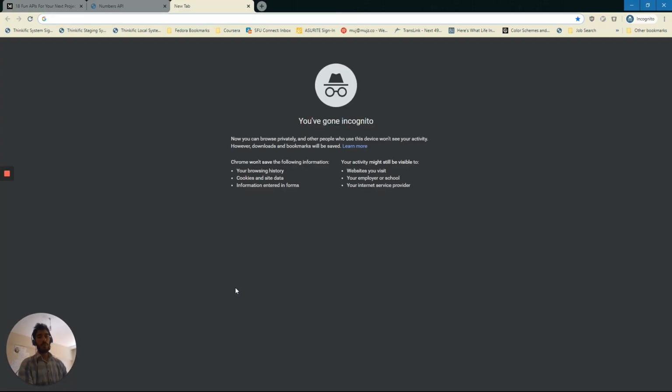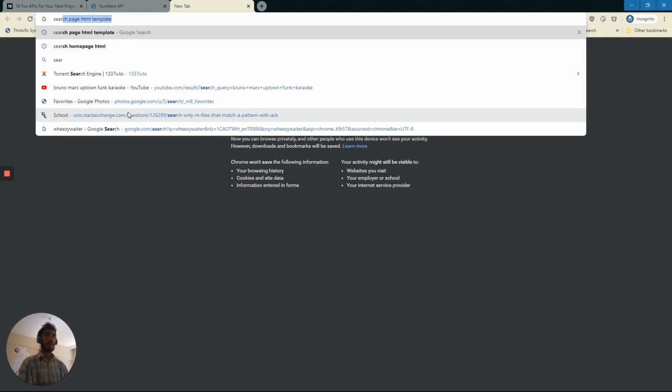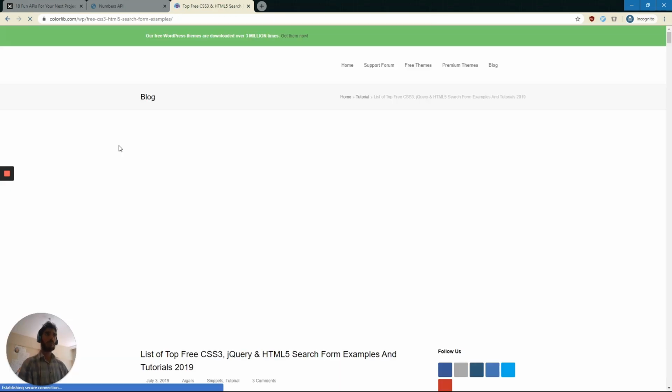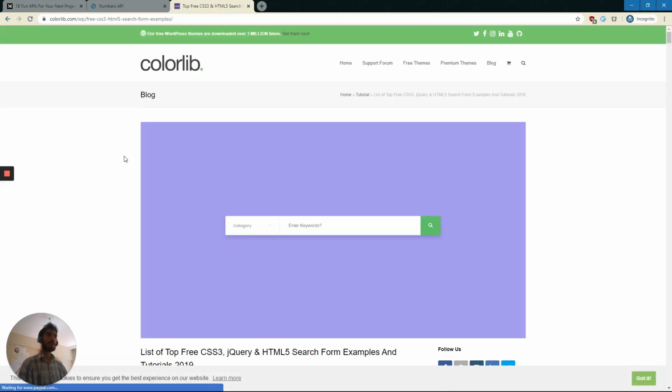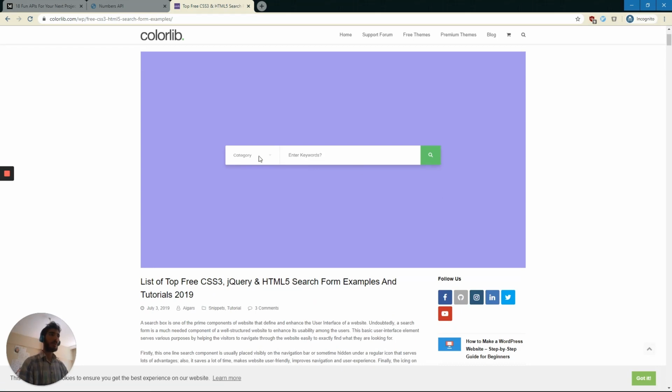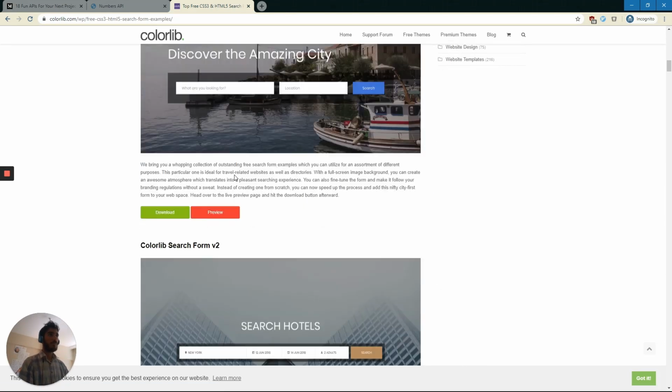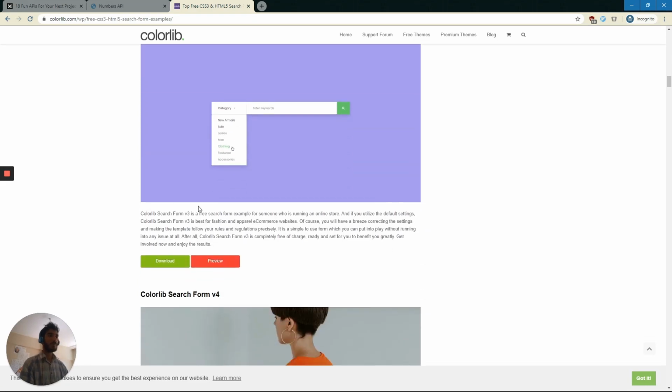So maybe, let's see. I don't want to write HTML and CSS myself, so I'm just going to try to find a template. So I'm going to search for search page HTML templates. Let's see if this one has something for me. Yeah, actually, something like this would be perfect because here you can put the number and here you can choose the category or the type. So let's just go and find that template and get the code for it. Okay, that one.